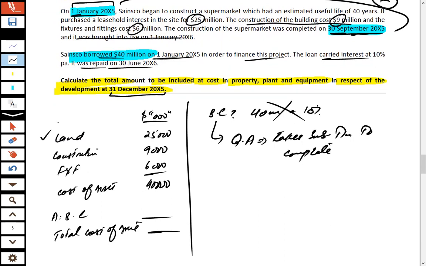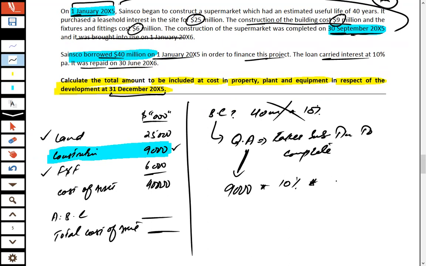Why? Because land is purchased, that's it. Fixtures and fittings are normal modifications. So effectively the construction time period is 9 months, and the qualifying asset is the construction of the building. For the construction of the building, 9 million is the cost, so the qualifying asset is 9 million, on which we have to find the borrowing cost at 10%.